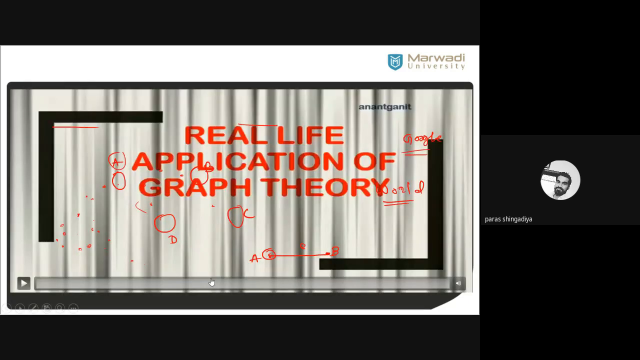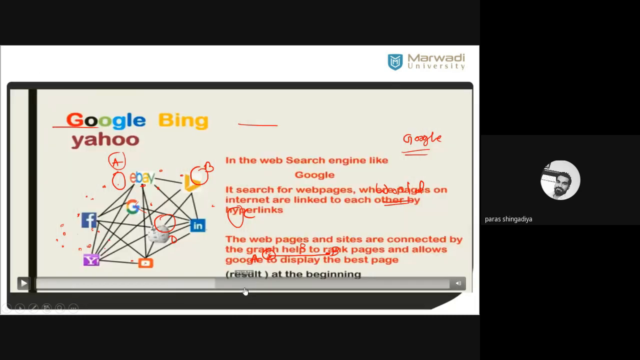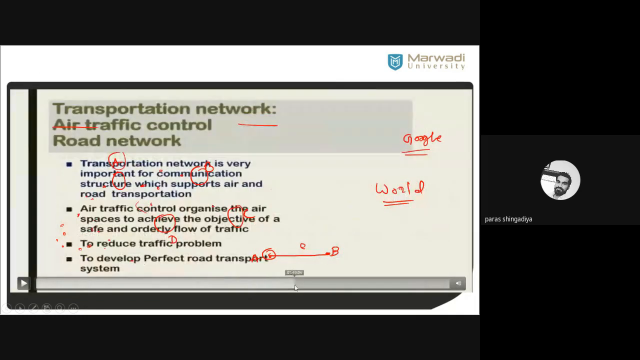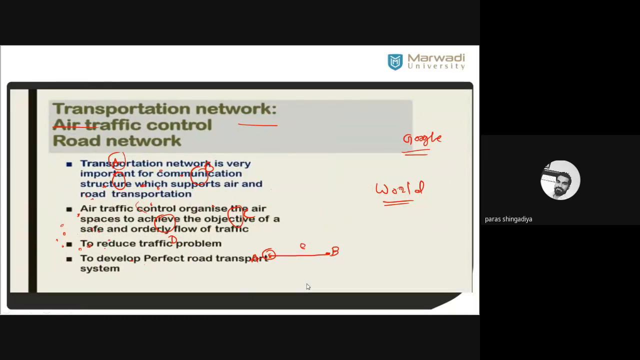Then in the next step, a well-known application is the transportation network, like the air traffic control that we discussed earlier. How does it happen? How can we reduce the traffic? Transportation networks are very important for communication. Any transportation you can use, structures which support air and road transportation.